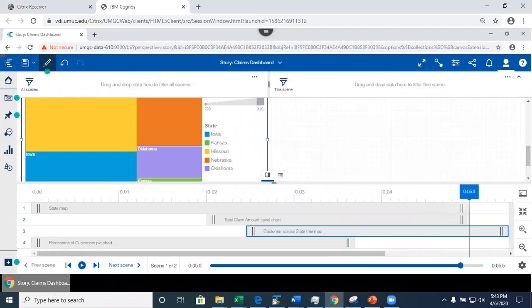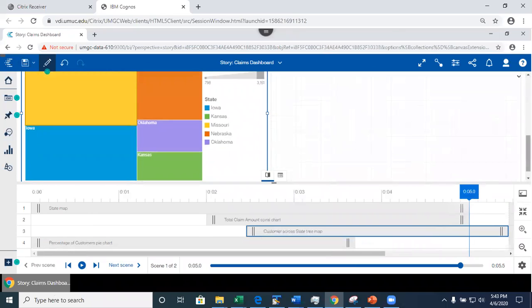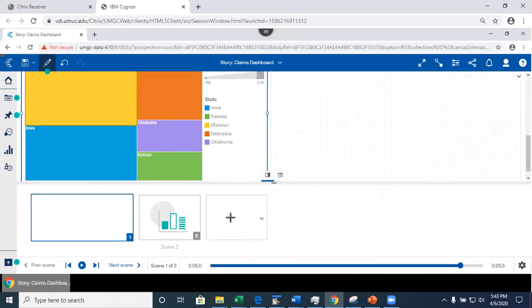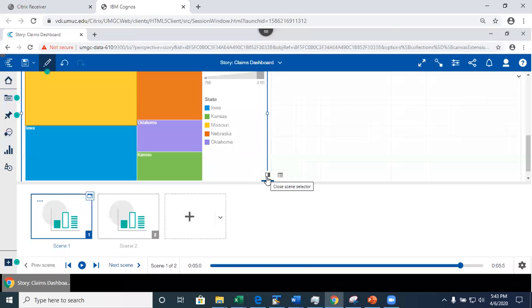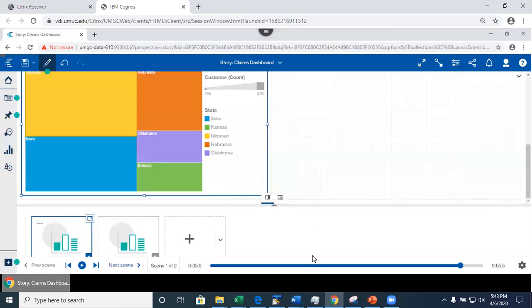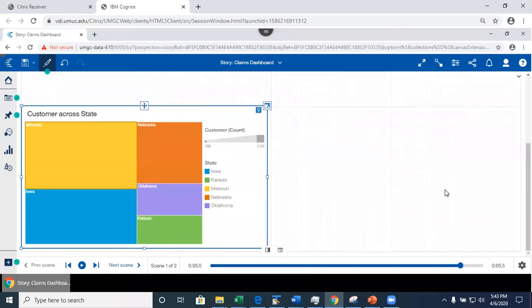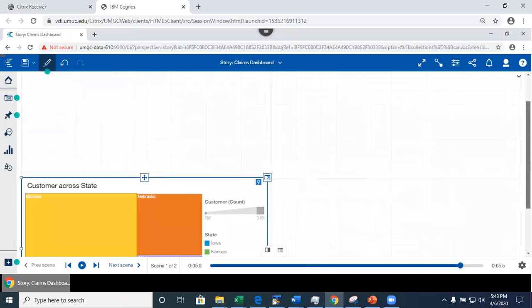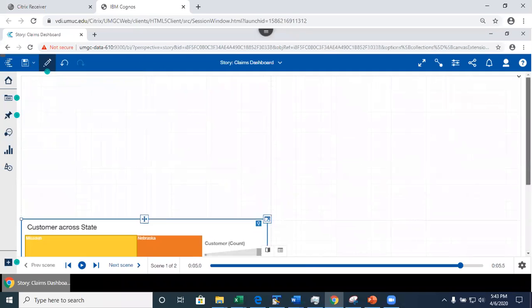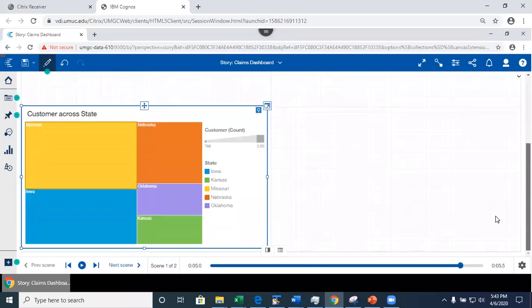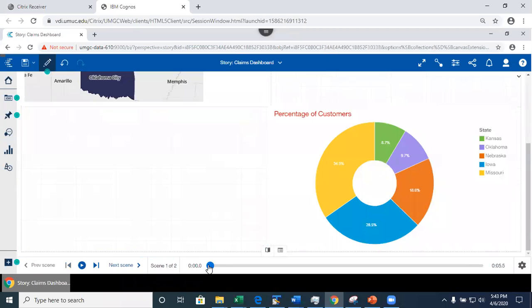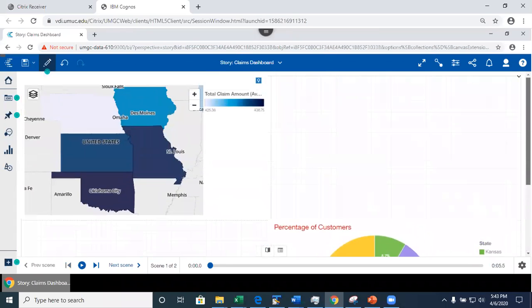To do this, first of all, this is the filter area. If I'm not using the filter, I can minimize that, because I want to focus. I want you to see this here. Okay, look at this. Automatically, I'm in the end of the scene. I configured only this visualization to be visible, right? So let me go back to the beginning. This is the beginning. In the beginning, I wanted these two to be visible, right?